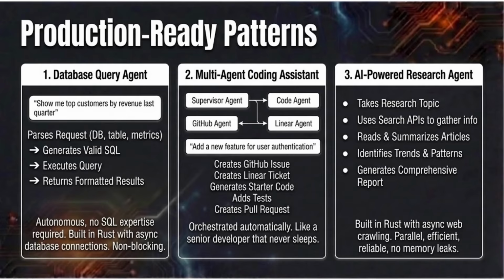Example 3, AI-powered research agent. This agent takes a research topic, uses search APIs to gather information, reads and summarizes articles, identifies trends and patterns, generates a comprehensive report, built in Rust with async web crawling. You get parallel searches, efficient memory usage, and a reliable system that doesn't leak memory after processing thousands of sources.